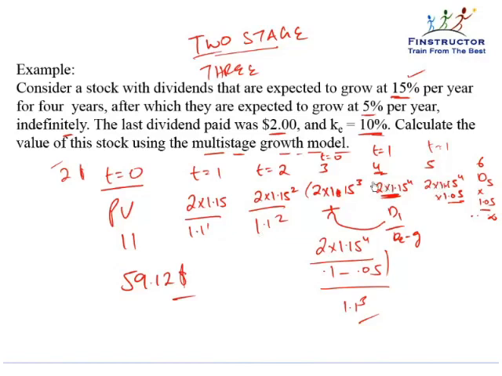So you'll have to discount back 4 cash flows, explicitly apply the Gordon growth at t equal to 5, so that the d1 upon ke minus g will be the value at t equal to 4, and then these 4 cash flows, you'll discount them back. You'll again exactly get $59.12. That will remove your confusion, that as a common doubt that students ask me. So even if you apply it at t equal to 5 or t equal to 6 also, if you apply it and then discount these 5 cash flows back, you'll still get the exact same answer.